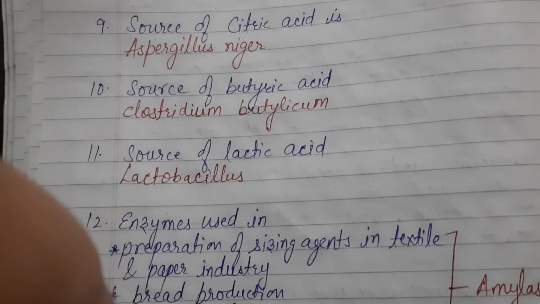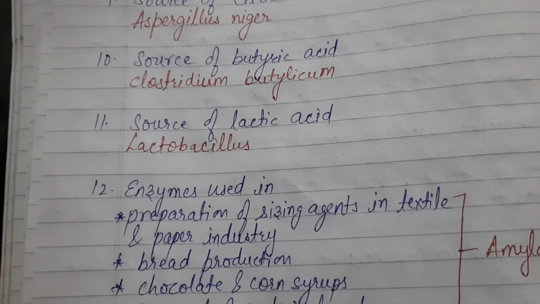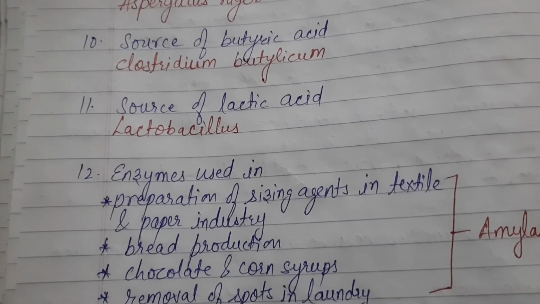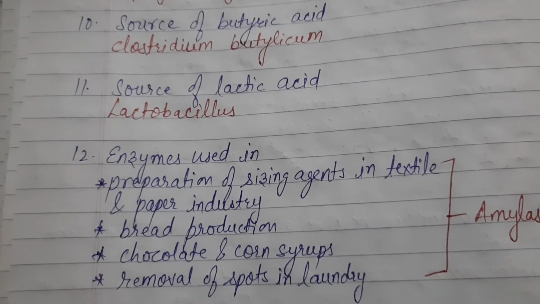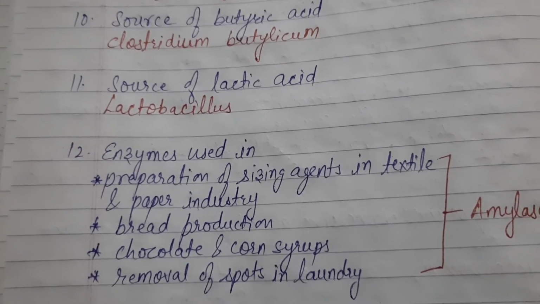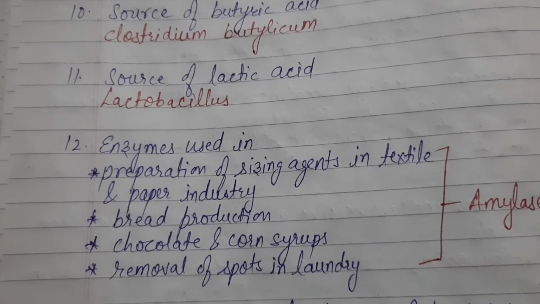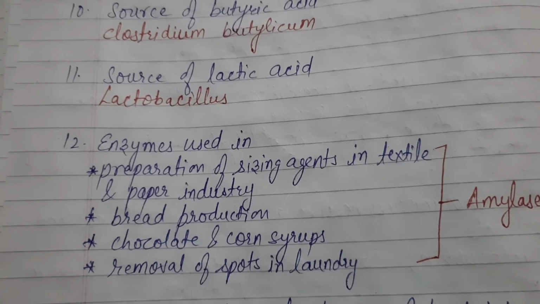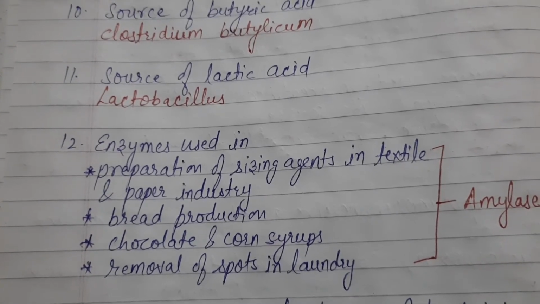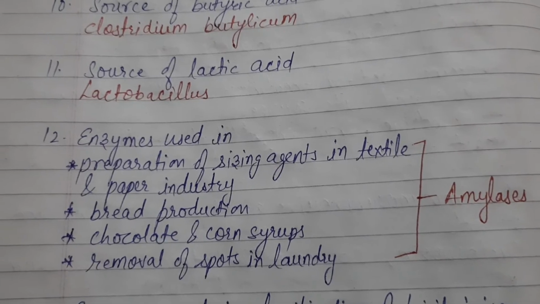Next is enzymes. Enzyme used in preparation of sizing agents in textile and paper industry. Enzyme which is used for bread production. Enzyme which is used in chocolate and corn syrups. Removal of spots in laundry. So for any question regarding all the four functions given here, the answer would be only one, that is amylases.